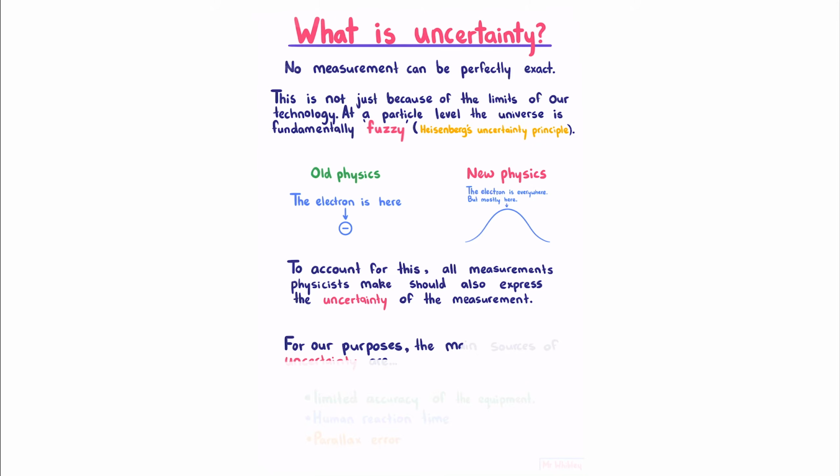For our purposes, the main sources of uncertainty are the limited accuracy of the equipment, human reaction time, and parallax error.